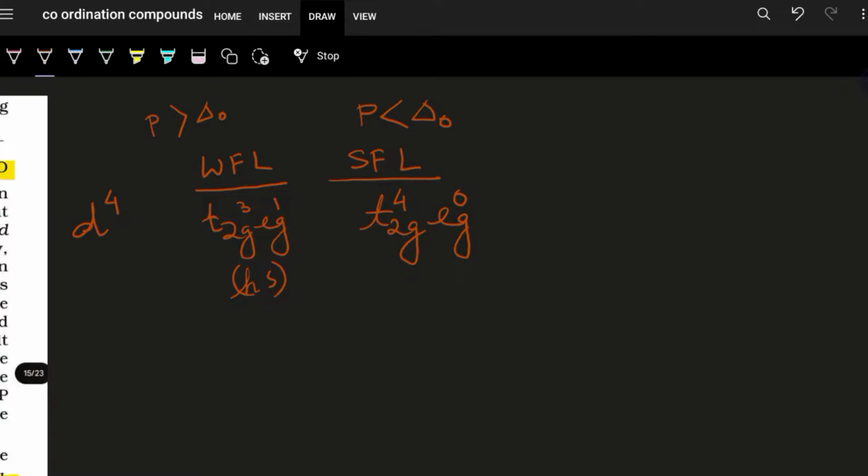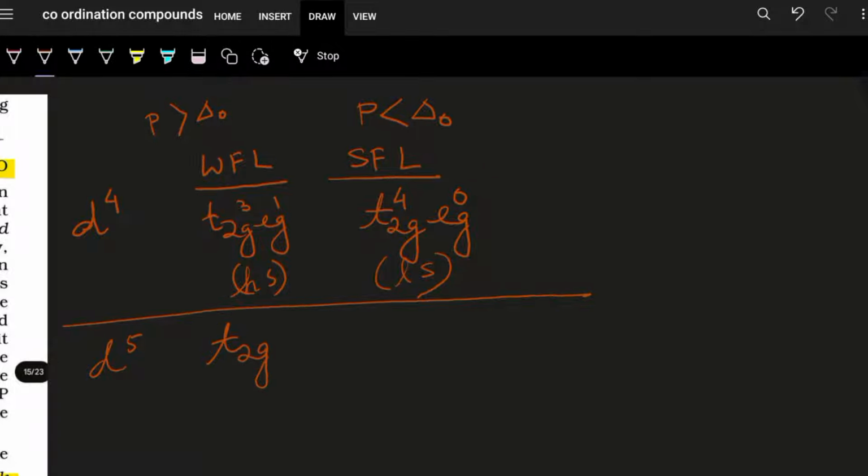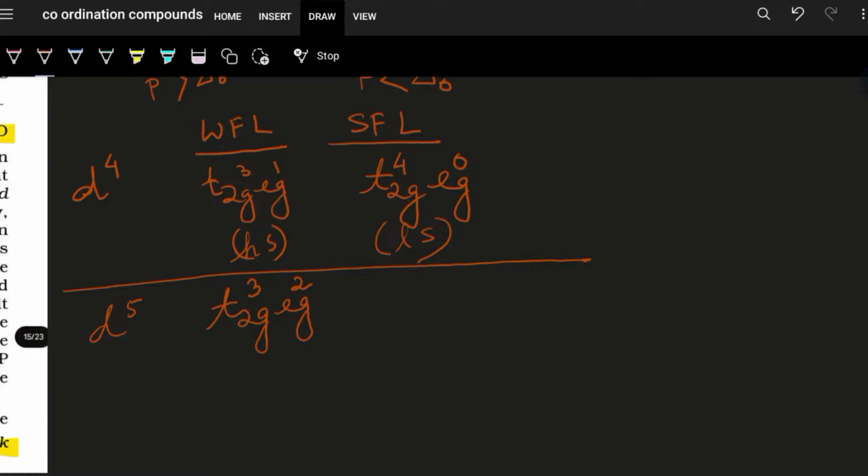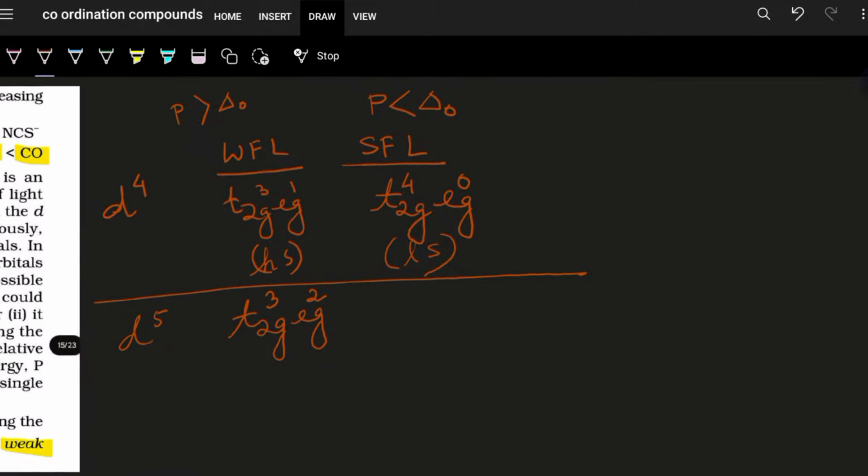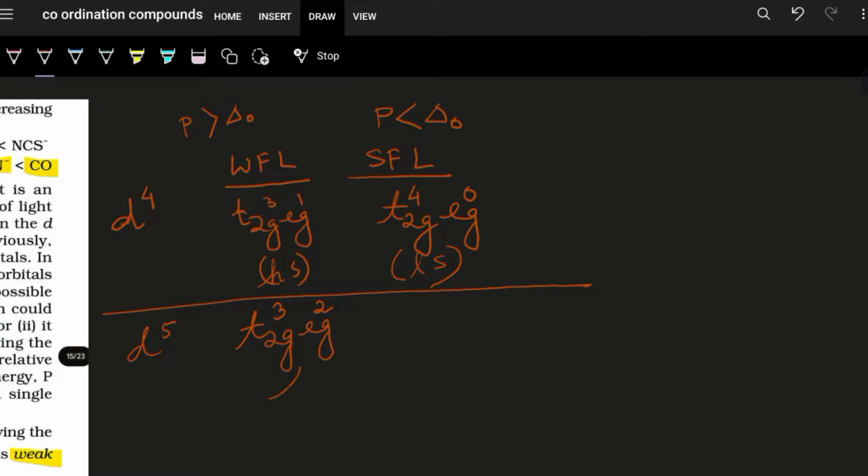So strong field ligands form low spin complexes. So d4 is over. Now if I talk about d5, what will it be? If it is a weak field ligand, weak field means what? Pairing is not possible for weak field. Remember it in this manner. If pairing is not possible, t2g can hold a single electron up to 3. The leftover 2 electrons go to eg, and it is t2g3 eg2. Since they are all unpaired electrons, it is a high spin complex.